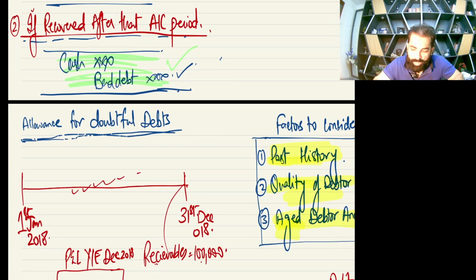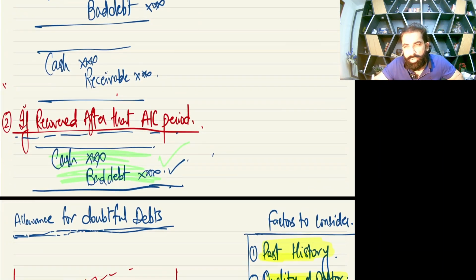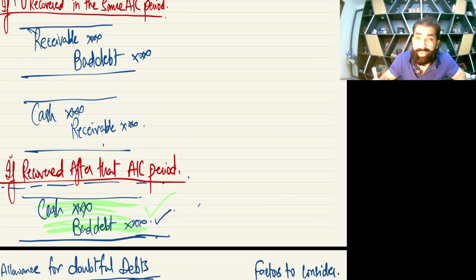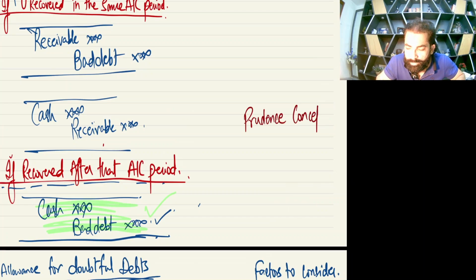Okay, now the next stage. I just taught you number 1, the written off entry, and number 2, the recovery entry. Now the next stage is allowance for doubtful debt. But before we move on to it, hope you remember in the past, when I was teaching you inventory valuation, I taught you this concept which is called the prudence concept, remember?